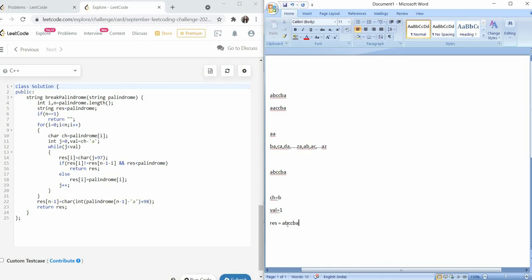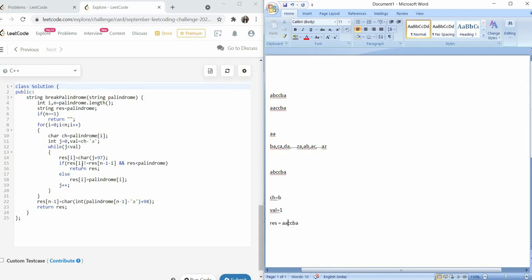Now what am I doing? I'm changing this index 1 with J plus 97. J is right now 0. 0 plus 97 is 97, and the character of ASCII value 97 is A. So if I convert 97 into a character, it becomes a. So basically I'm replacing this with a.